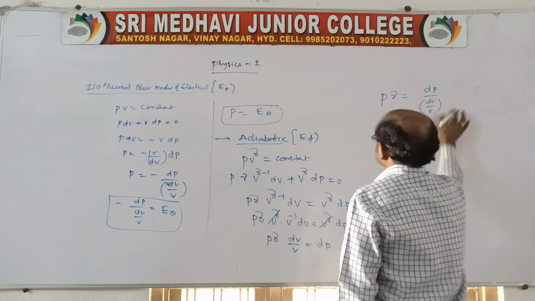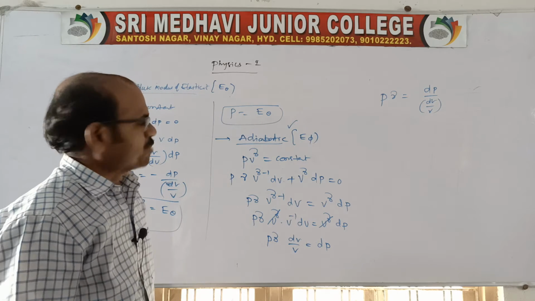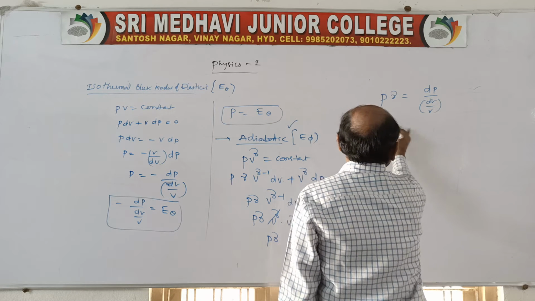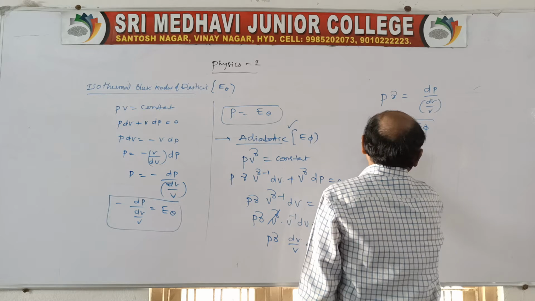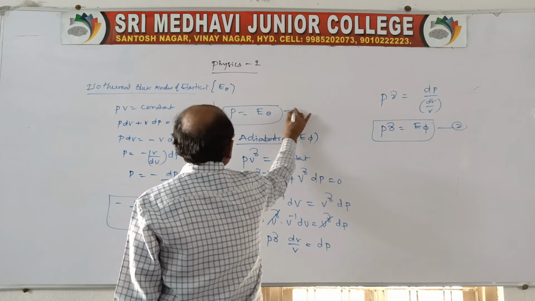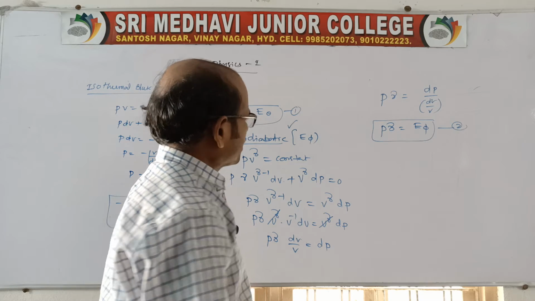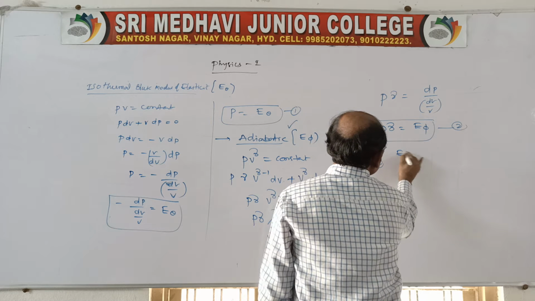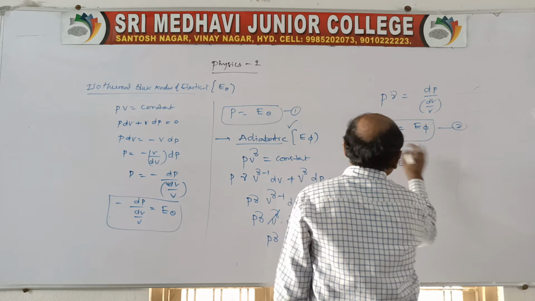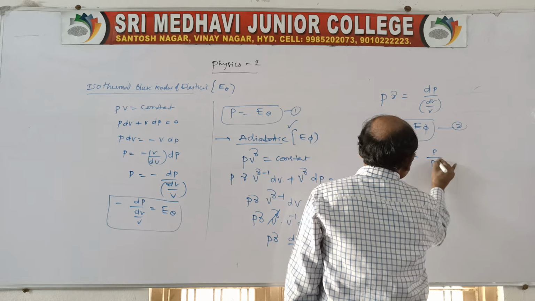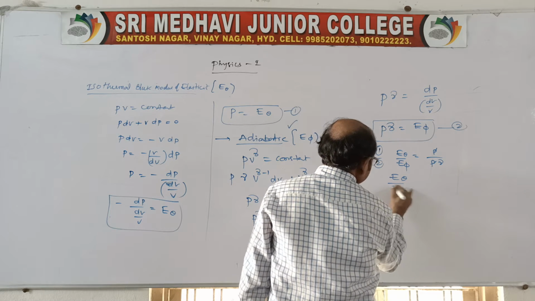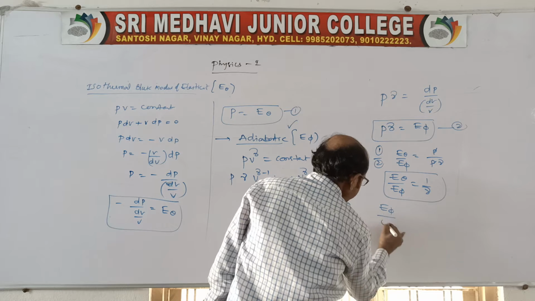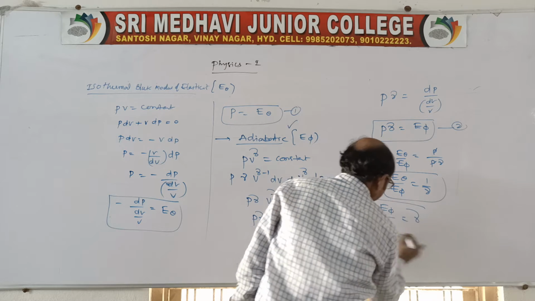See, this we can call the adiabatic bulk modulus. So P gamma is equal to E phi. This we can call equation 2 and this is equation 1. Now you take either 1 by 2 or 2 by 1, your wish. Suppose I take 1 by 2: E theta by E phi is equal to, E theta will be P, by P gamma. So P cancels. E theta by E phi is equal to 1 by gamma, or else E phi by E theta is equal to gamma also we can write.